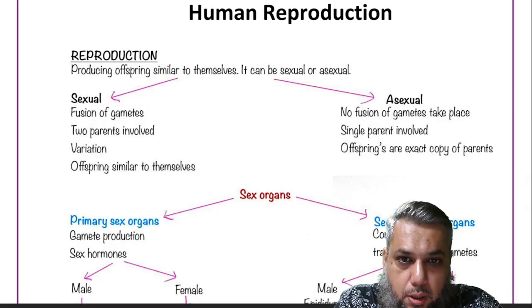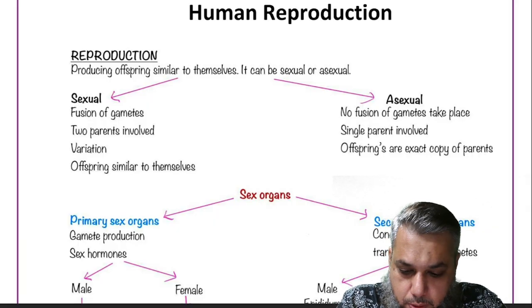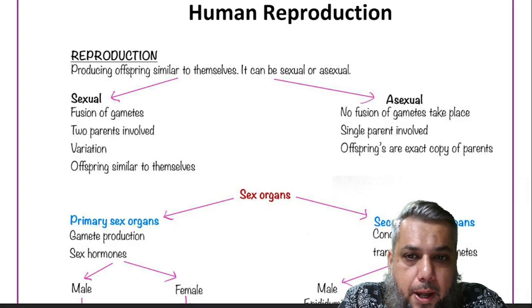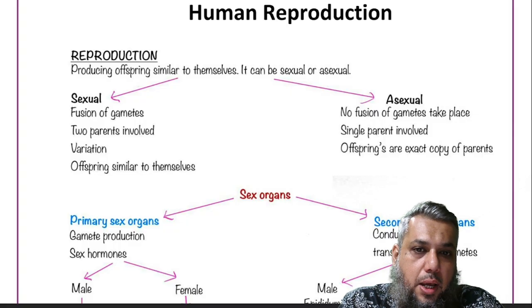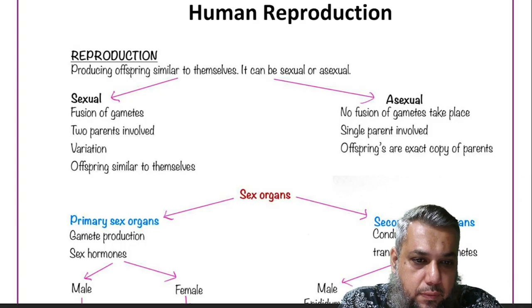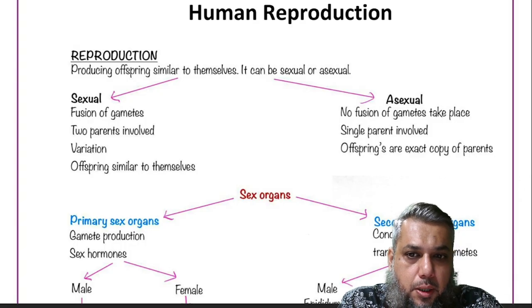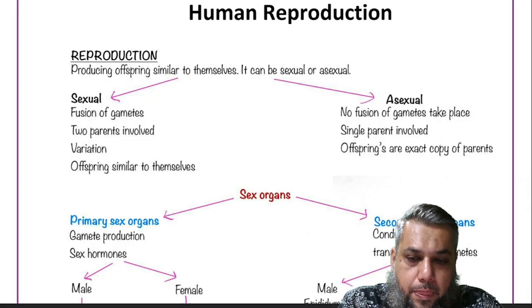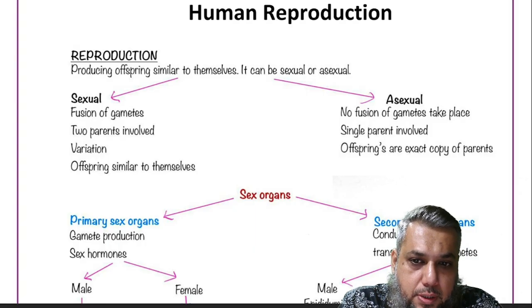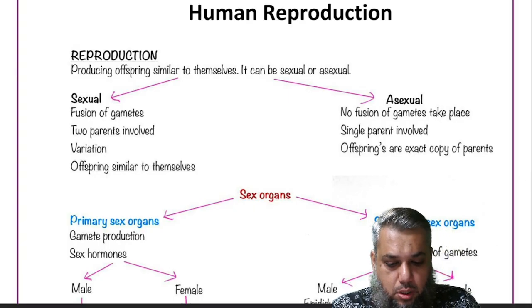And let us continue with the topic human reproduction. As you all know, reproduction is a characteristic feature of living organisms. It is the ability of an organism to produce an offspring like itself, similar to itself. Reproduction can either be sexual reproduction or asexual reproduction. And sexual reproduction involves the formation and the fusion of gametes. It is biparental and it results in variations.